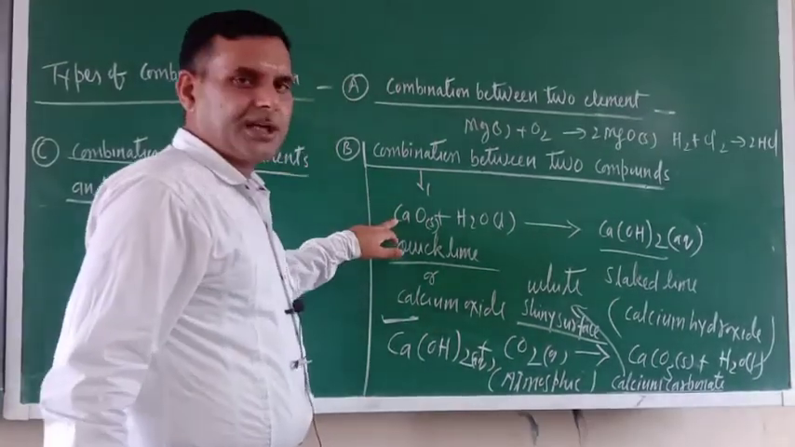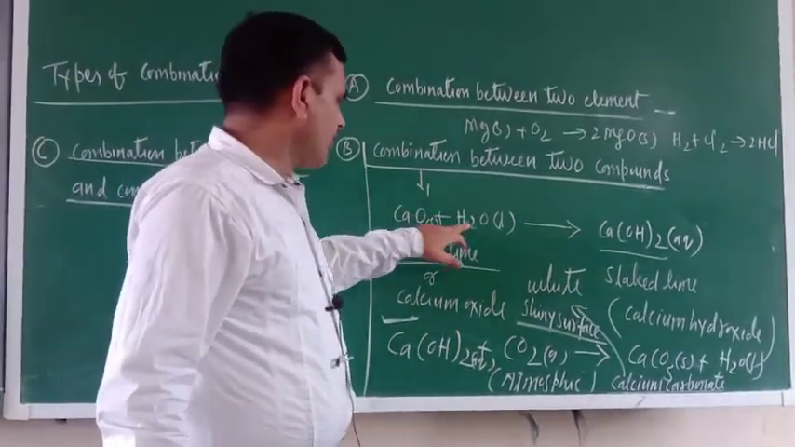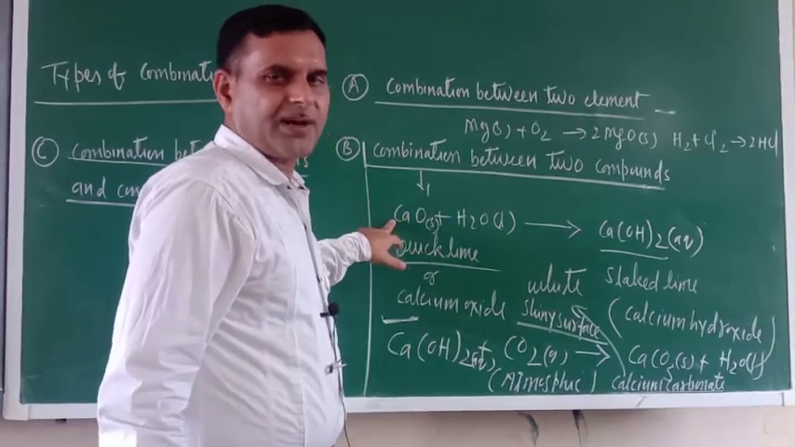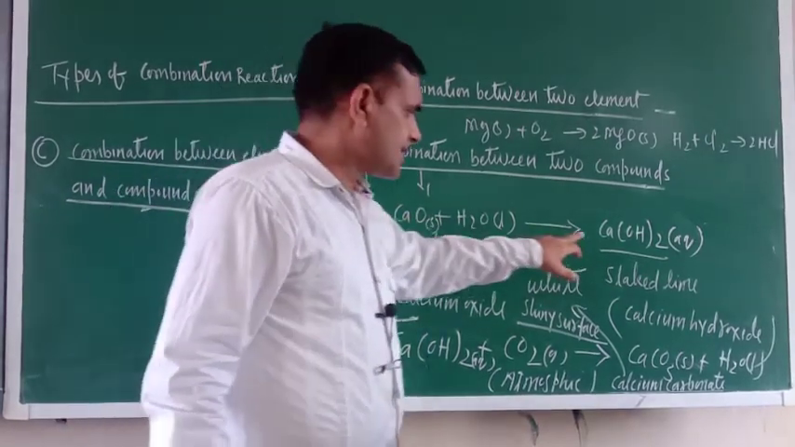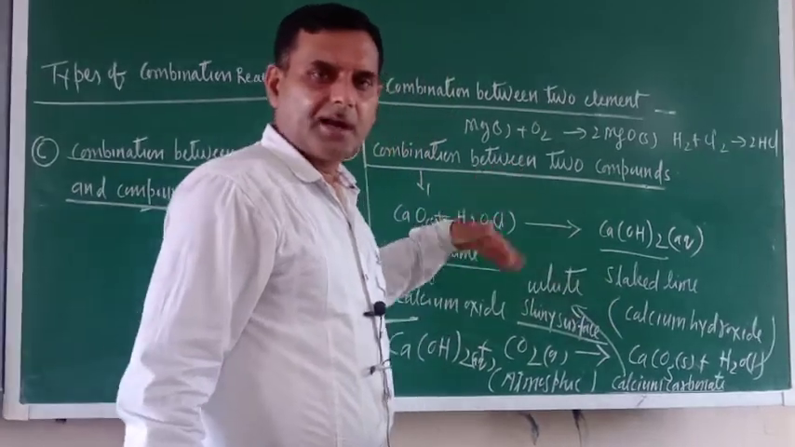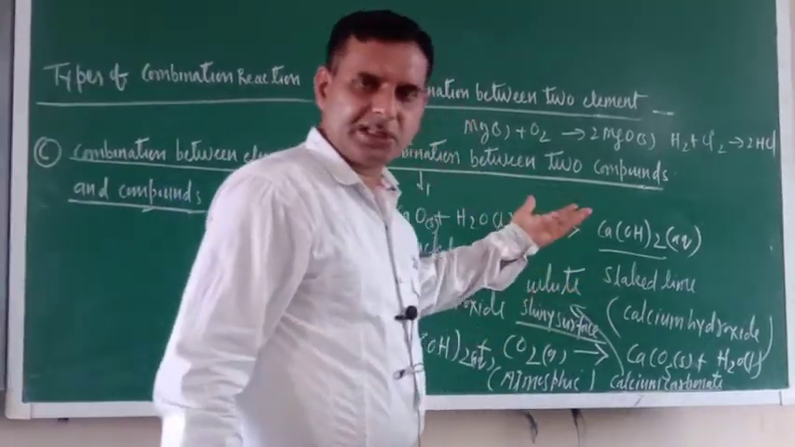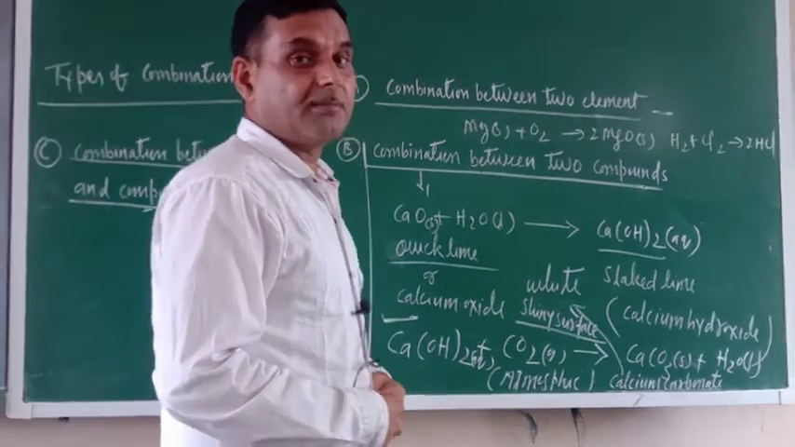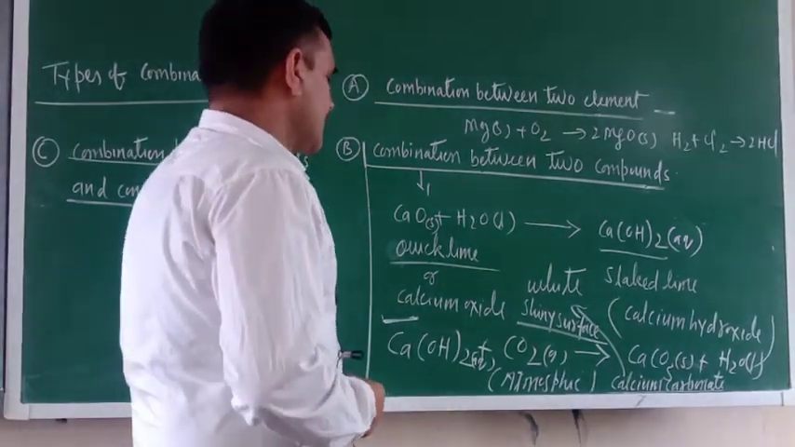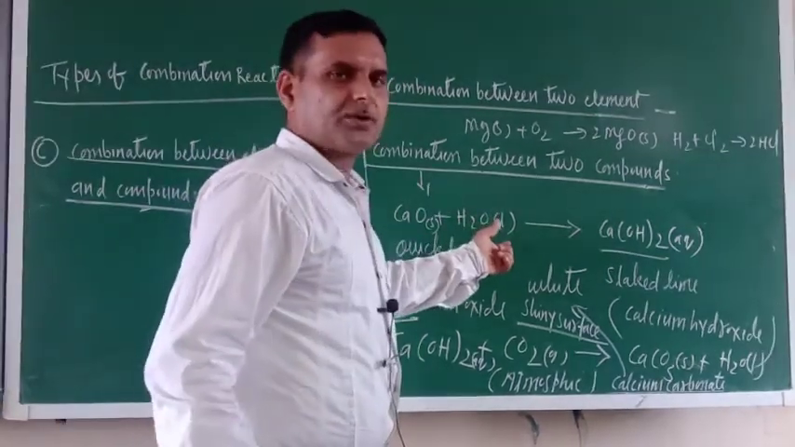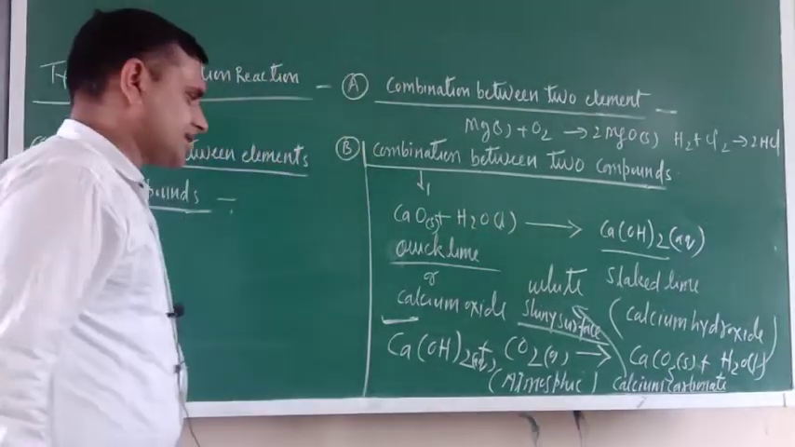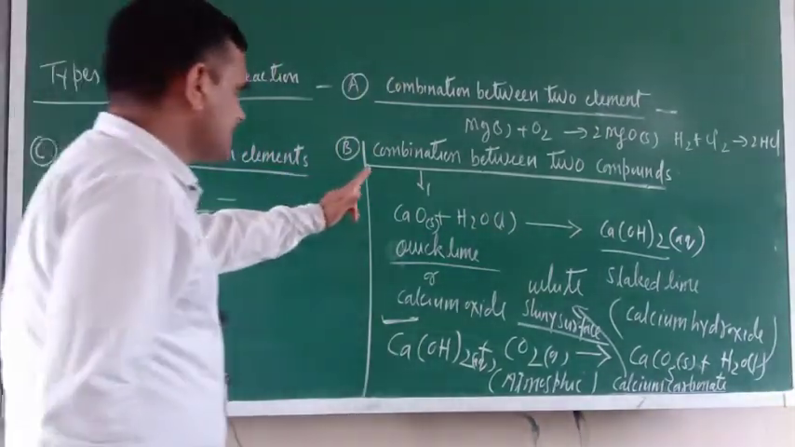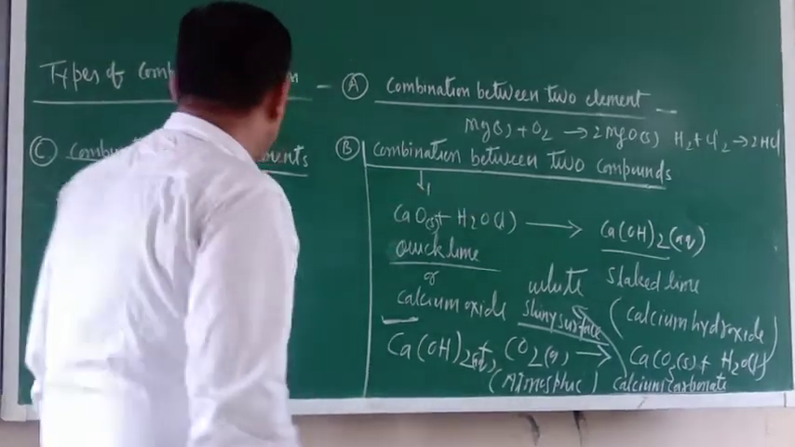Here in the activity, you add water to the quicklime, so this will form slaked lime. Not only this, some amount of heat is also generated, and your beaker becomes hot. So remember that this is an example of an exothermic reaction also. Please take care of this. So this is an example of a combination reaction between two compounds.